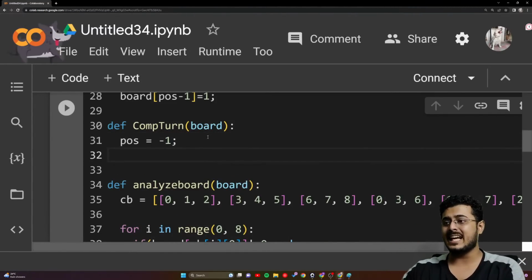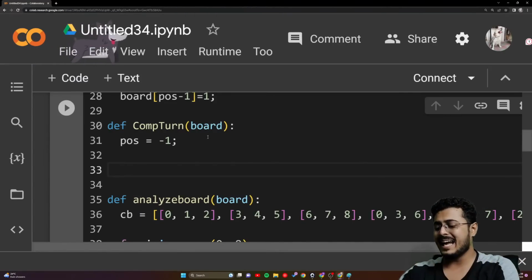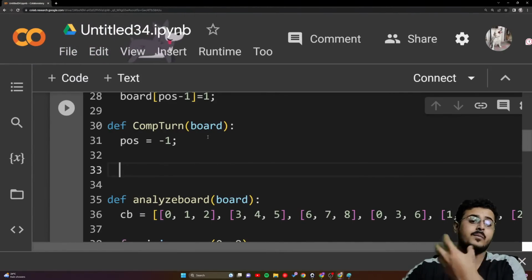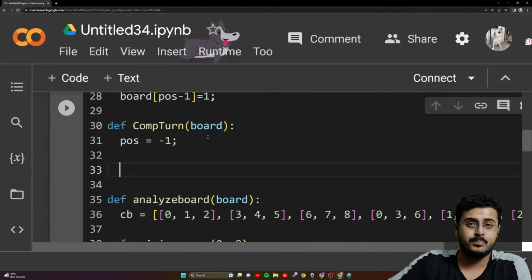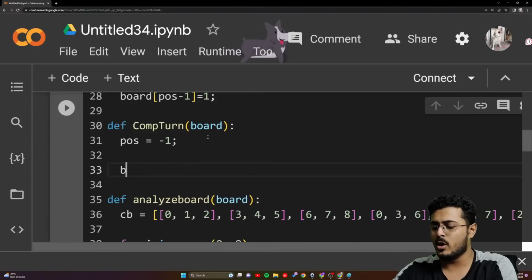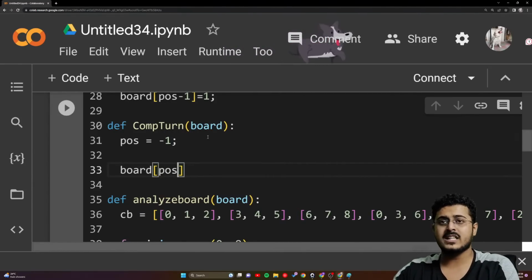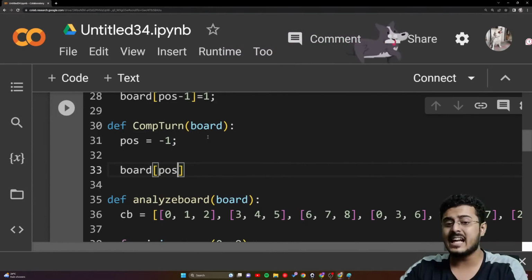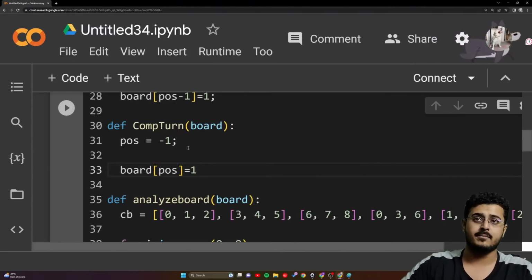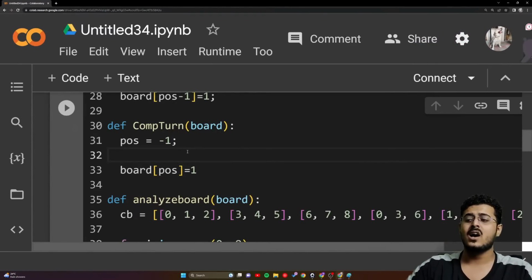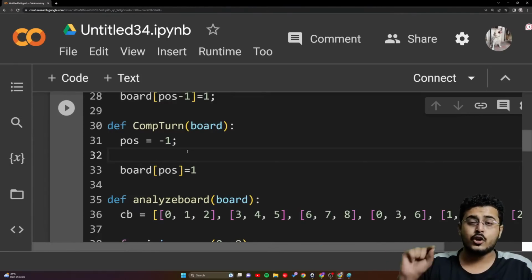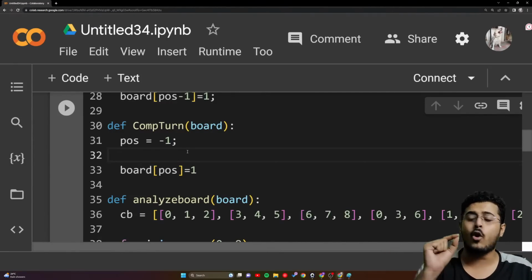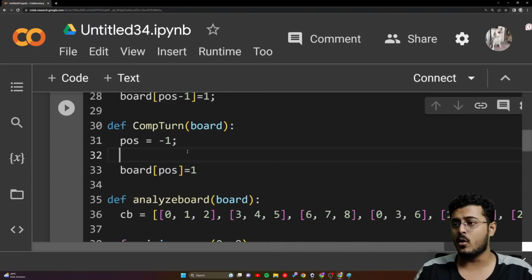And the end state, after doing something, should be that the computer is able to understand where to put its final answer. So board position, whatever is the final answer, here I am going to put my particular O, that he should be able to put it as 1. That is what I have given to the computer. Now I need to do certain steps to figure out what is that value of O, guys.